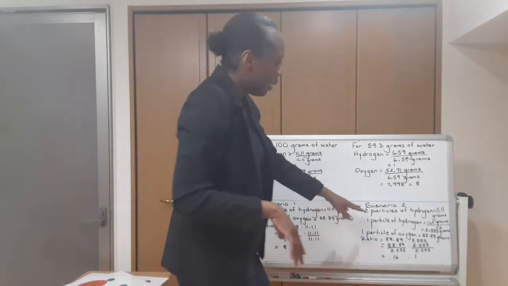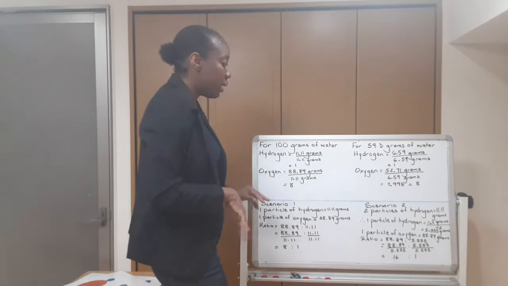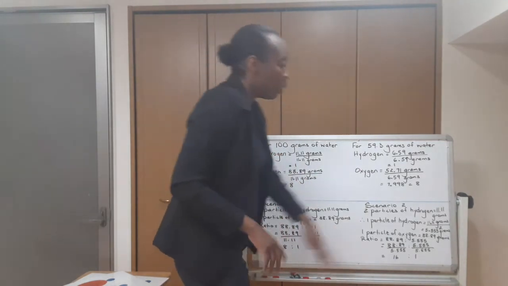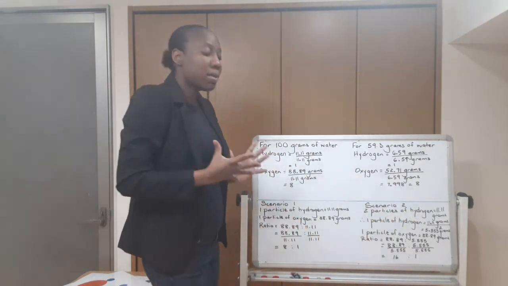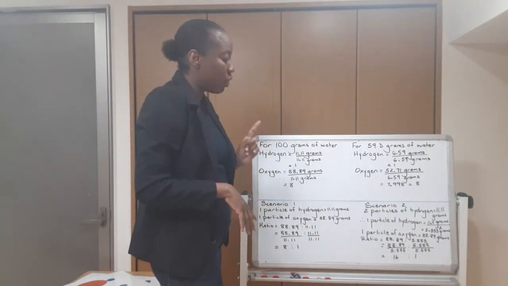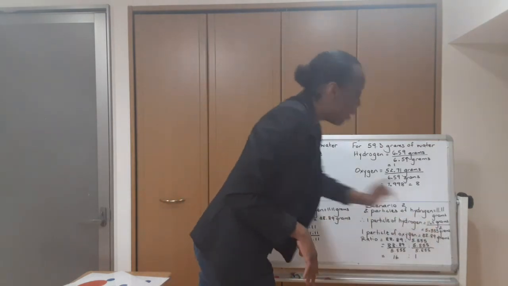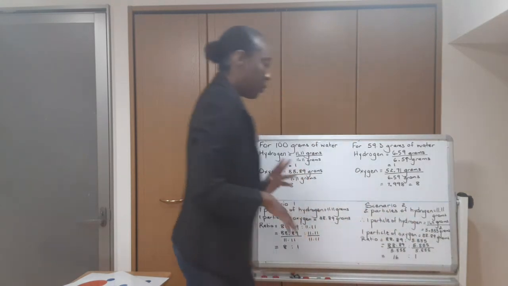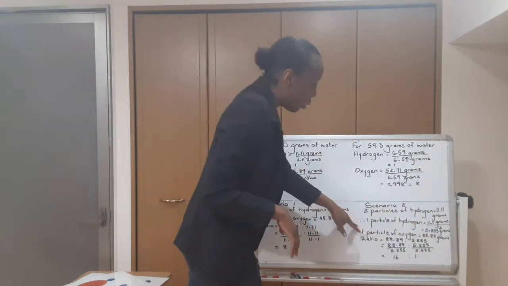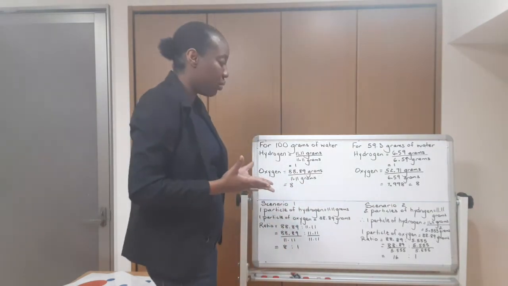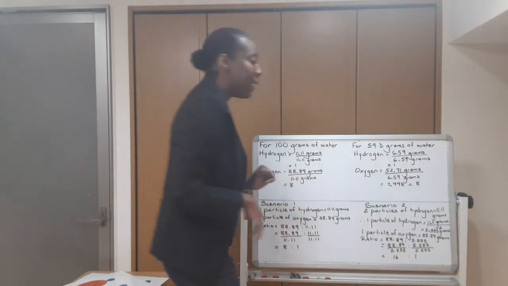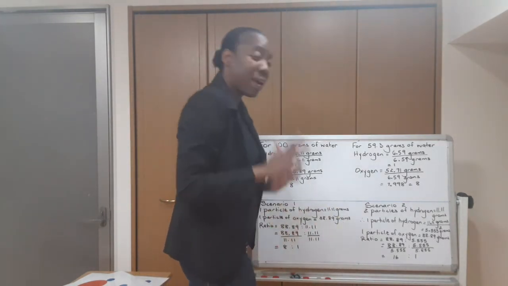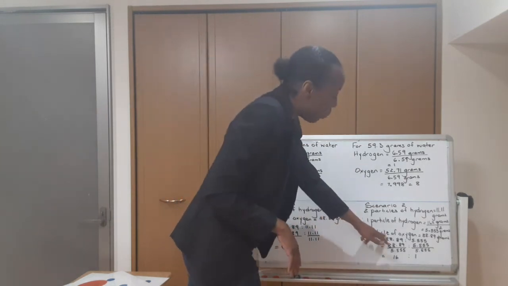But let's look at the second scenario. Suppose we said that 2 particles of hydrogen represent the mass of hydrogen that was produced, which is 11.11 grams. In order to get the mass of 1 particle of hydrogen, we would have to divide 11.11 grams by 2, which gives us 5.555 grams. Alright? And say that 1 particle of oxygen represents the total mass of oxygen that was produced, which was 88.89 grams. Therefore, the ratio of 1 particle of oxygen to 1 particle of hydrogen in this scenario would be 88.89 to